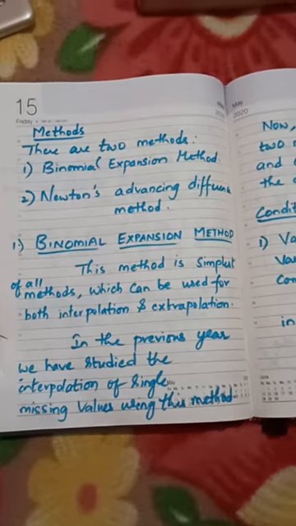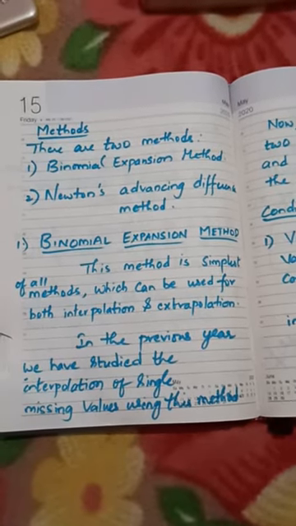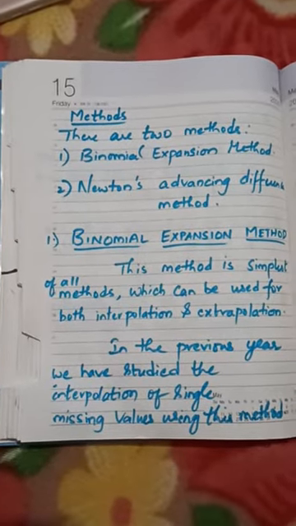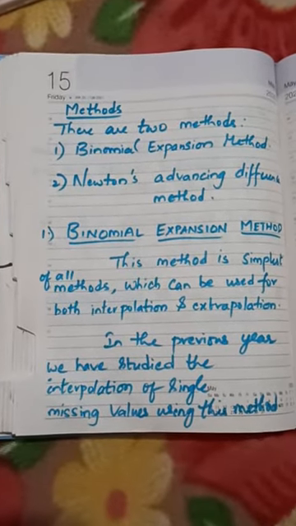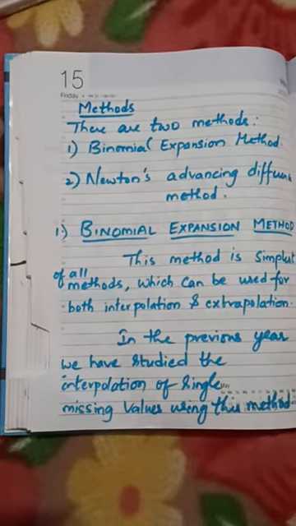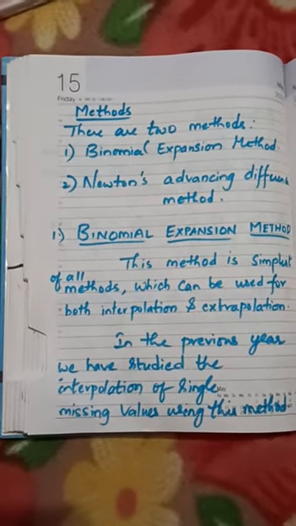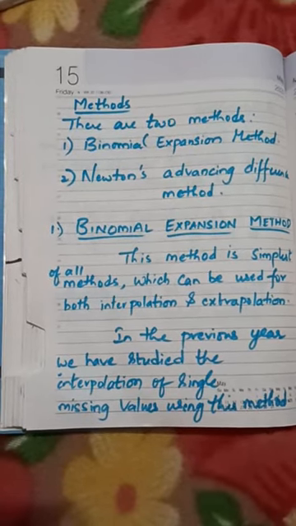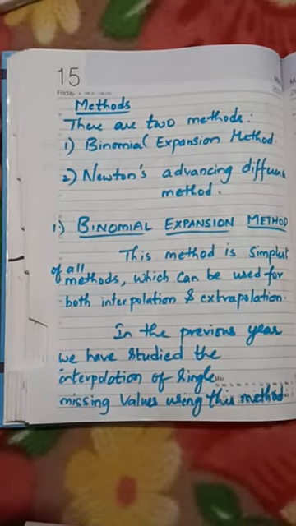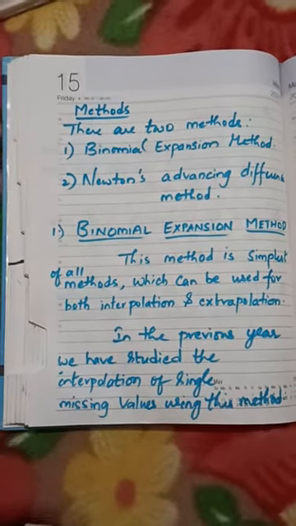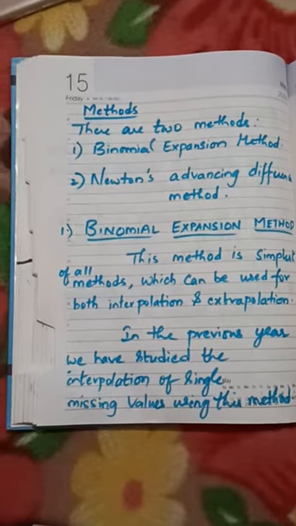Interpolating as well as extrapolating value can be estimated, calculated by using the concept called binomial expansion method, BEM. In the previous year, we have studied the interpolation of single missing value using this method, as I mentioned just now.